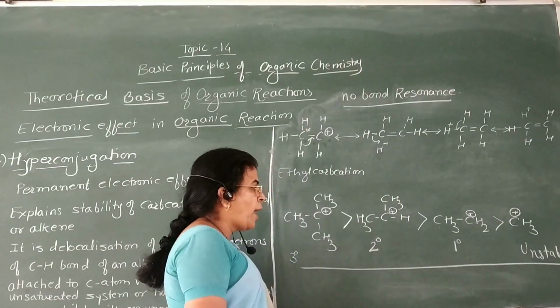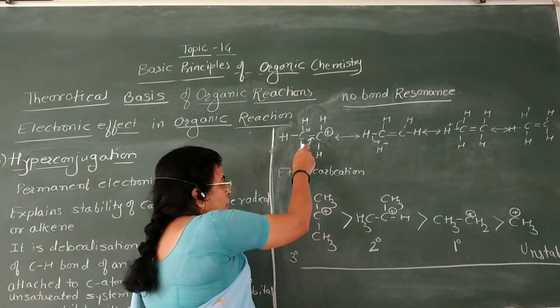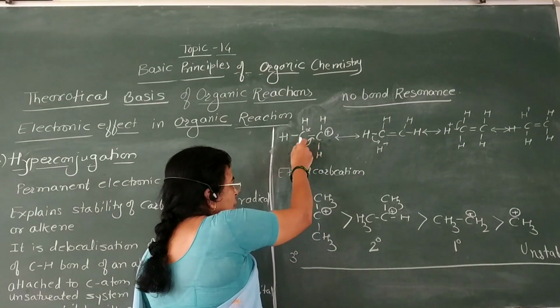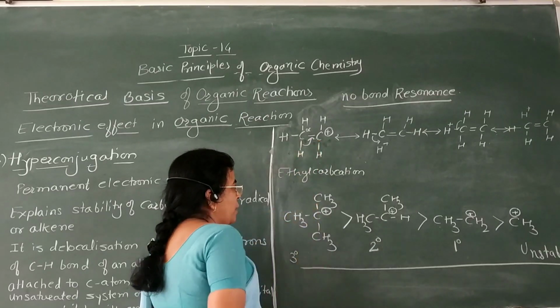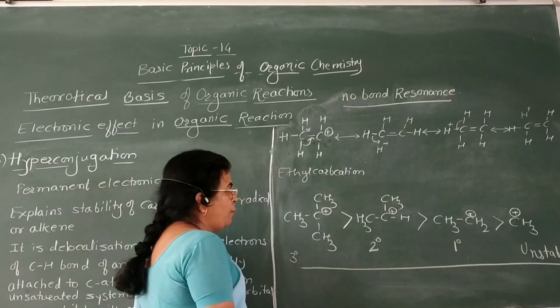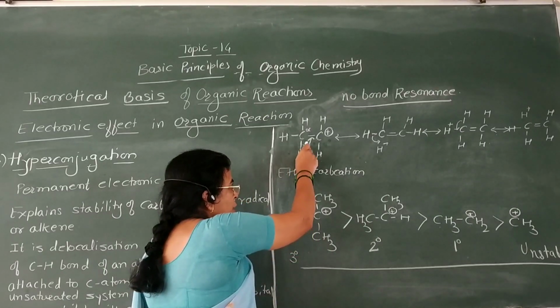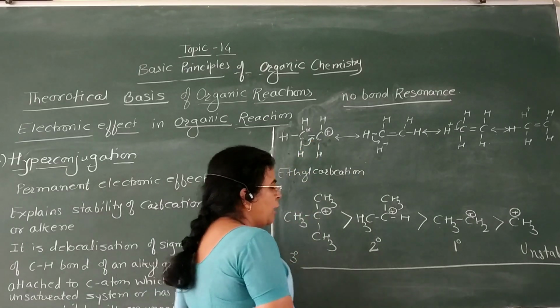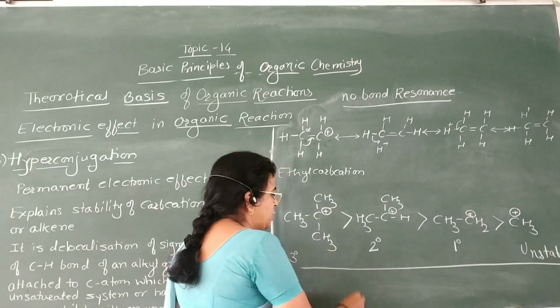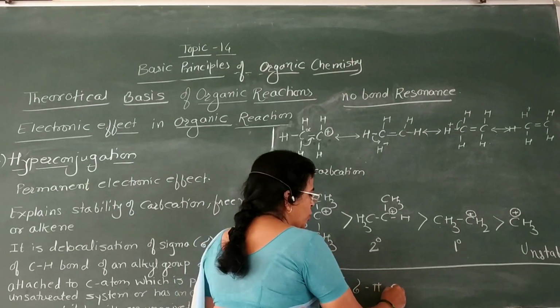In hyperconjugation, when the electrons of this C-H sigma bond are transferred in between these two carbons, the formation of a carbon-carbon double bond takes place. Therefore, this sigma bond is converted into a pi bond, and hyperconjugation is nothing but sigma-pi conjugation.